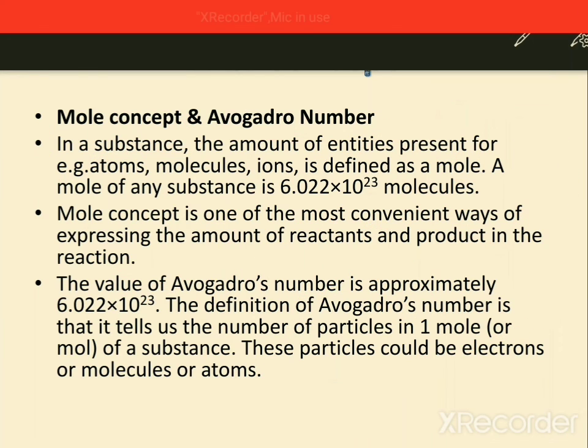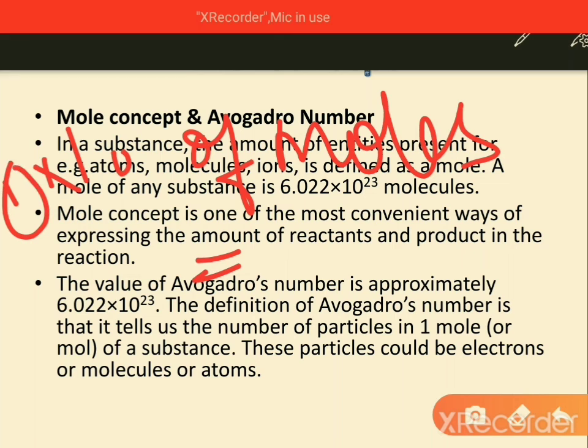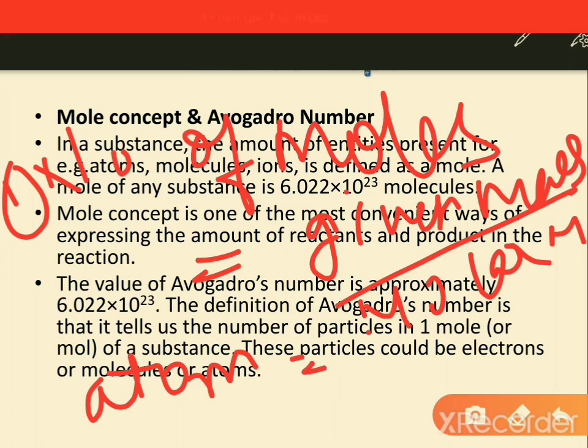We have some formulas as well. If somebody asks you to find the number of moles, the first formula is number of moles equals given mass by molar mass. Similarly, in terms of atoms, it is given mass by molar mass into Avogadro constant.